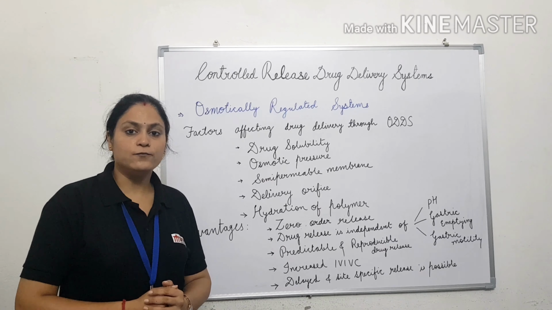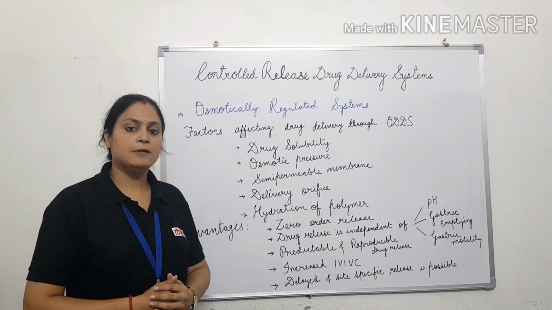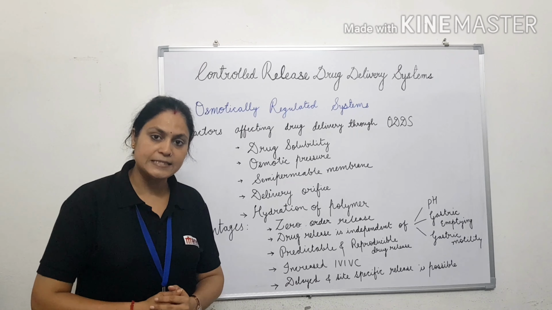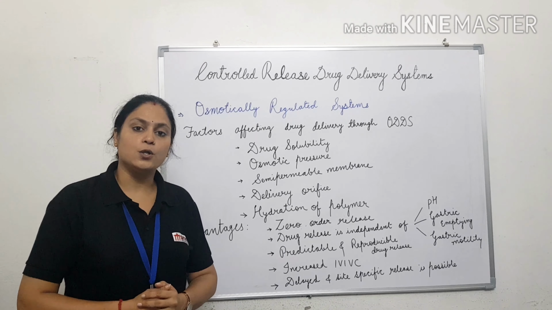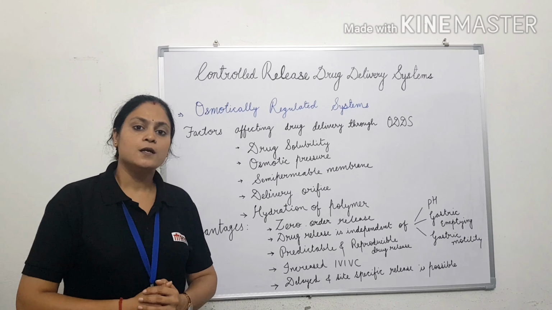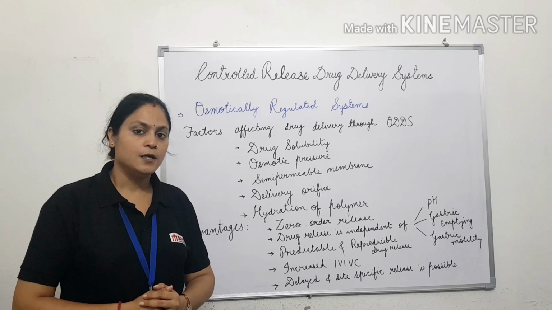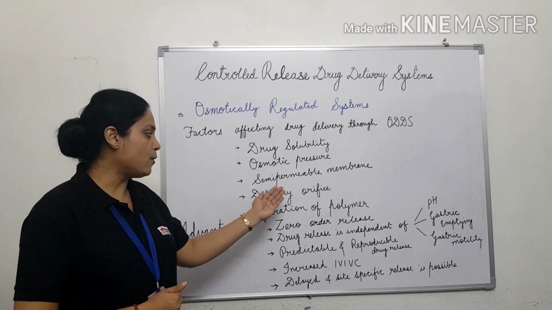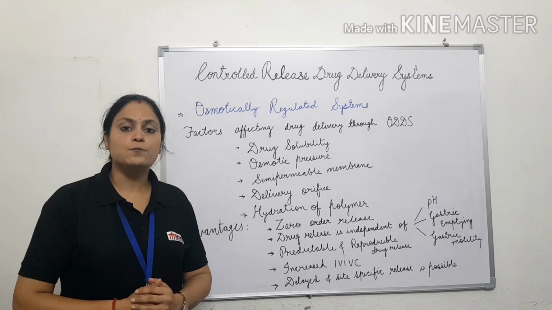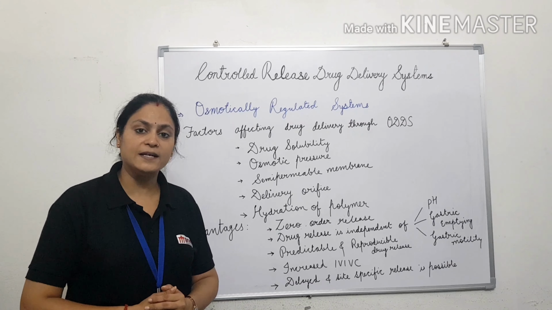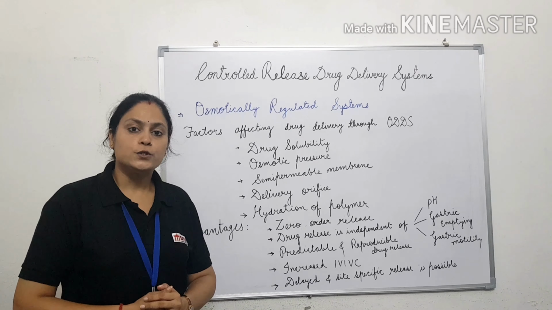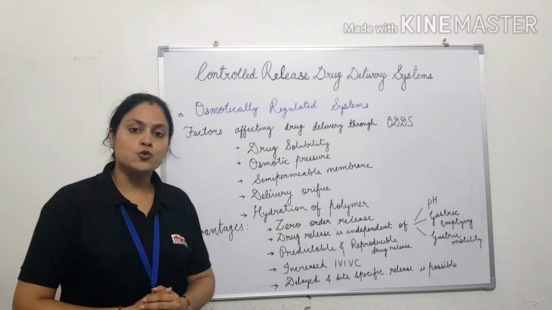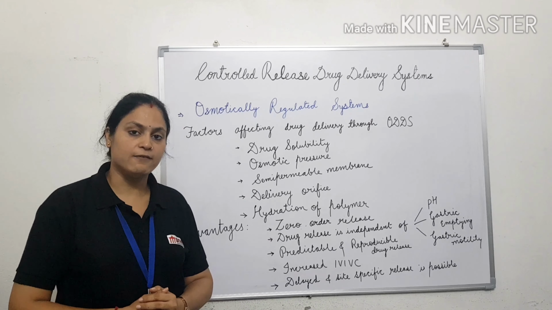Now, the semi-permeable membrane. Its thickness and its porosity are also very important factors which affect drug release. Then the drug delivery orifice. The delivery orifice should be in the range of 0.3 mm to 1 mm to result in a controlled release of the drug incorporated in the osmotic device.